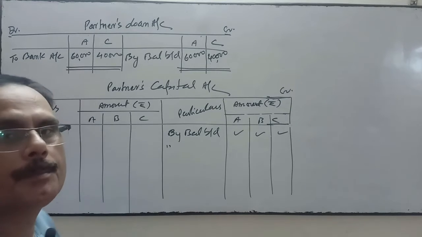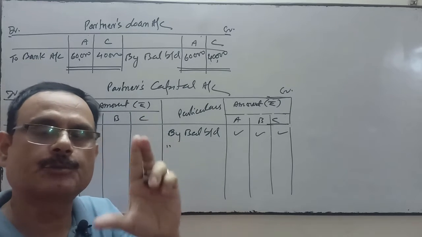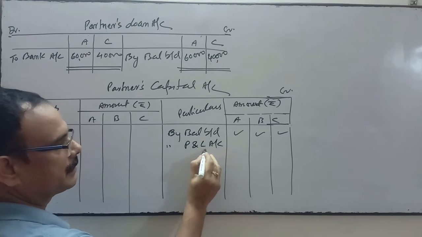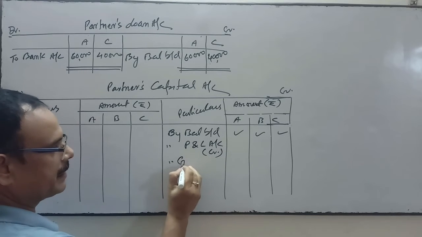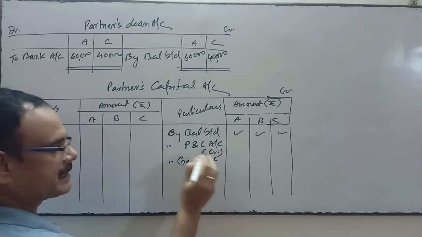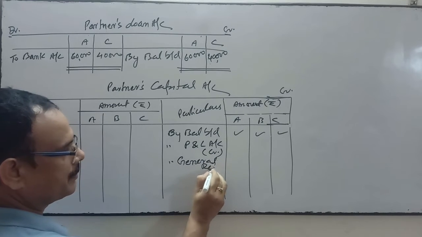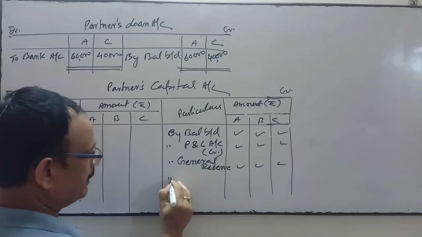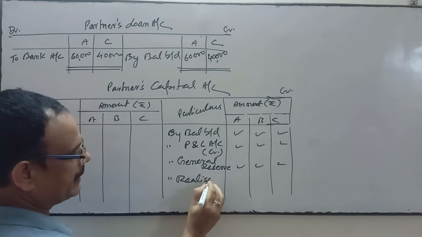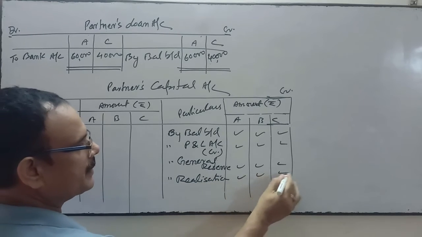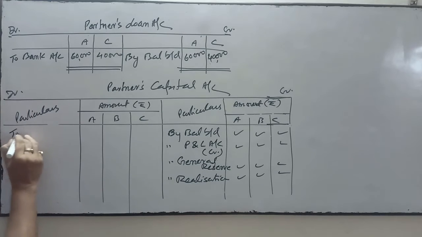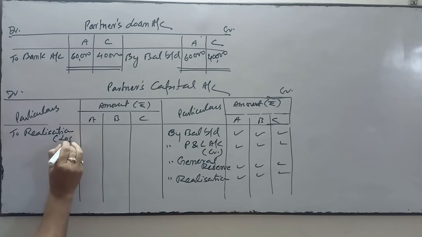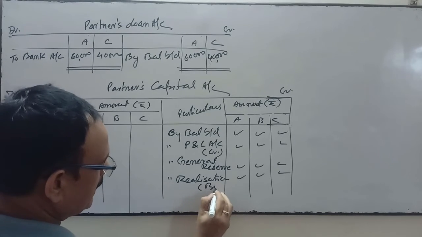Thereafter, we transfer the profit or past accumulated reserves, like profit and loss account credit balance, general reserve or any sort of reserve. These will be transferred in their profit sharing ratio. Then realization profit will be transferred to this side, and realization loss will be transferred to the other side.